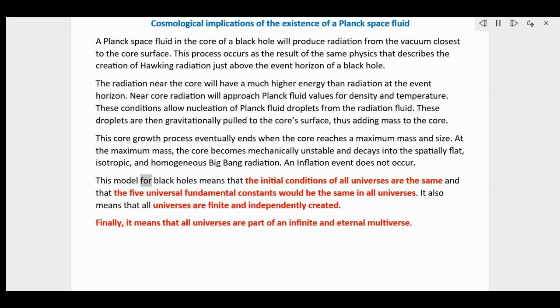This model for black holes means that the initial conditions of all universes are the same and that the 5 universal fundamental constants would be the same in all universes. It also means that all universes are finite and independently created. Finally, it means that all universes are part of an infinite and eternal multiverse.